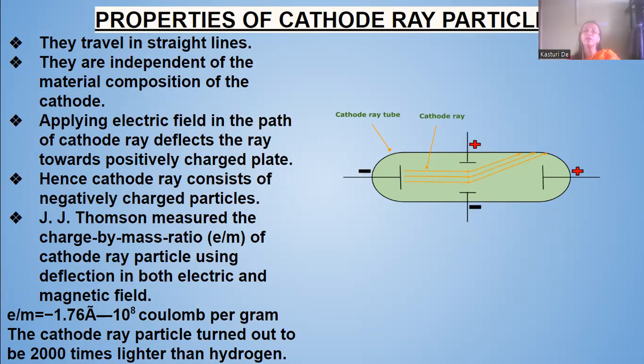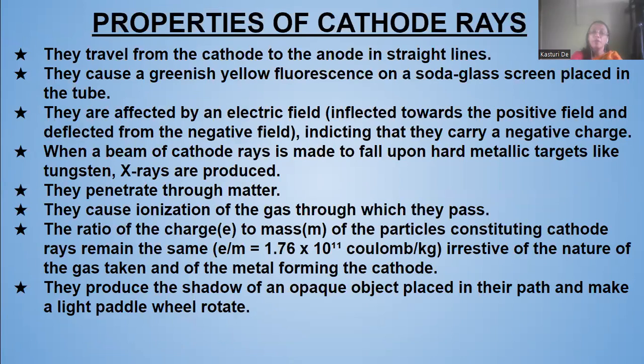The cathode ray particle turned out to be 2000 times lighter than hydrogen. Okay, it was lighter than hydrogen, 2000 times lighter. Okay. So, properties of the cathode rays.